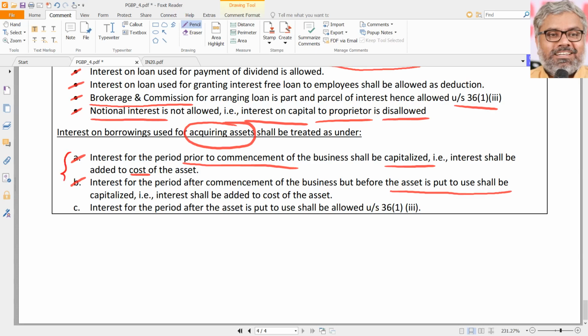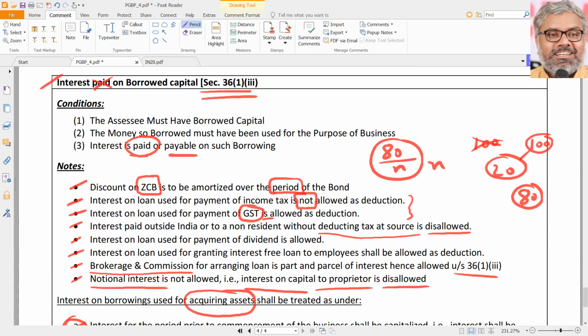So, whatever interest prior to commencement or whatever it is, if any interest is paid on the loan or borrowing that is used for acquiring assets, interest related to the period prior to that asset being put to use shall be always capitalized. So we don't need 2 points for that, both are put together, 1 point only. Anything that is interest related to the borrowing for the acquisition of asset before that asset is put to use shall be capitalized. It means that interest amount should be added to the cost of asset. So what happens to the interest later on, after the asset is put to use? Naturally that becomes revenue expenditure. So it is allowed as deduction under the same section we are talking about, 36(1)(3).